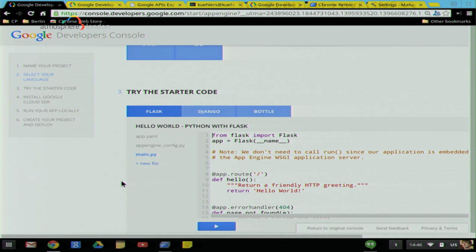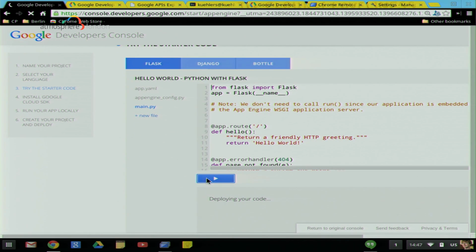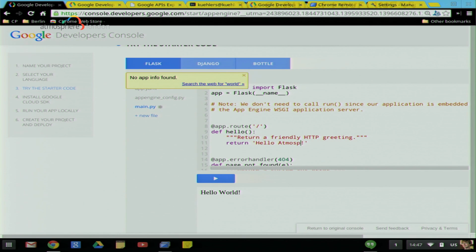And I can get started right now. But actually, we built something in right here. If you've never used App Engine before, you can try it out without even creating a project. You have some sample code there with any of these frameworks: Flask, Django, Bottle. You can run it right from your browser. You can change the code here, change my greeting, run it again, and it's actually running live on the web. It's running in a little sandbox on App Engine, and this shows right away how your code runs.